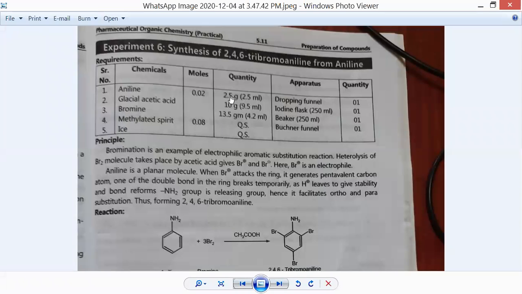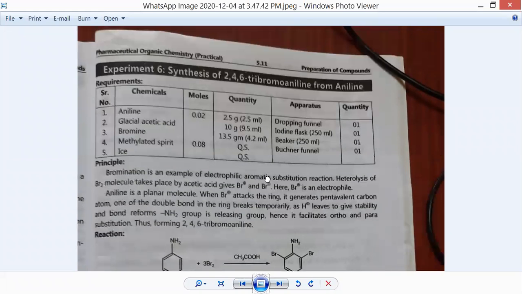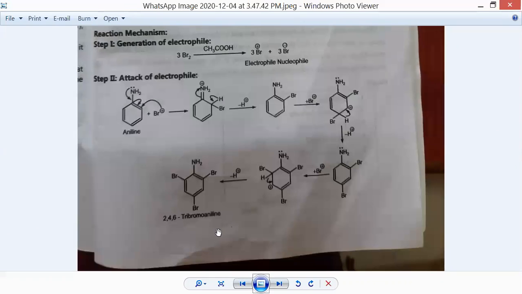Okay, so here we have taken the quantities: 2.5 gram of aniline, 10 gram of glacial acetic acid, and 13.5 gram of bromine. See here, gram and ml quantities are given. Generally the bromine will be used in liquid form. That's why they have specified both the quantities in the observation table. Now, what will be the procedure involved in this particular synthesis?